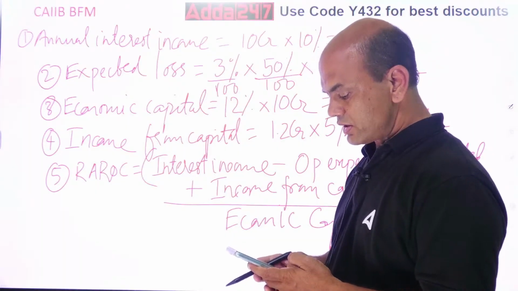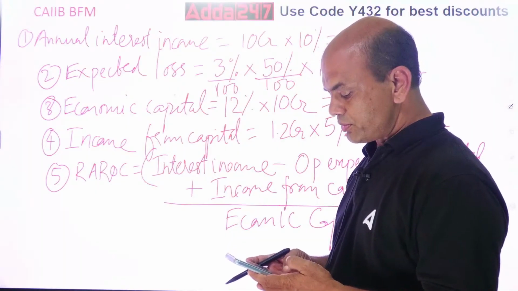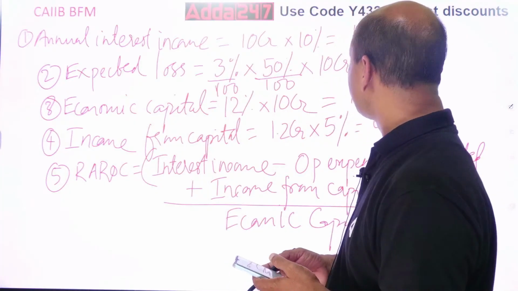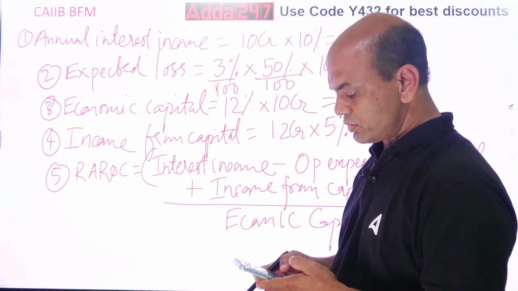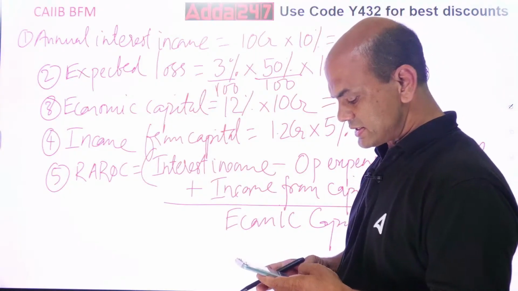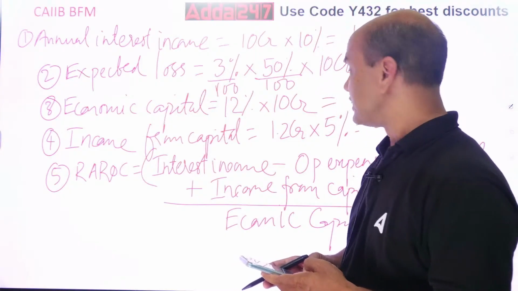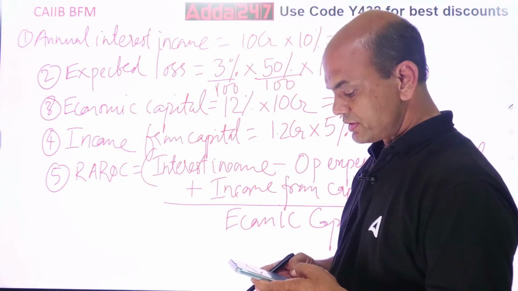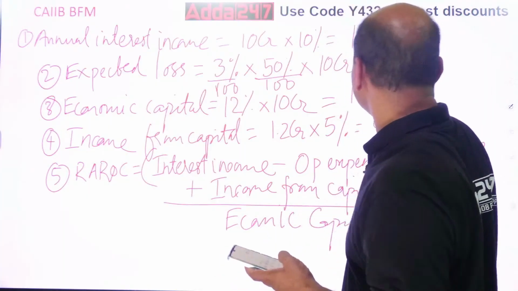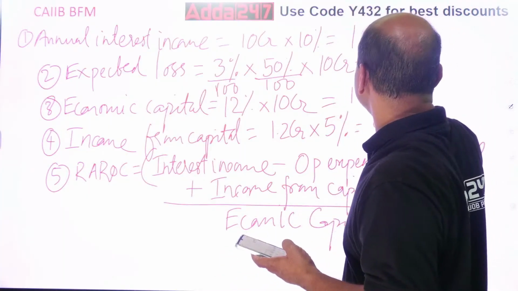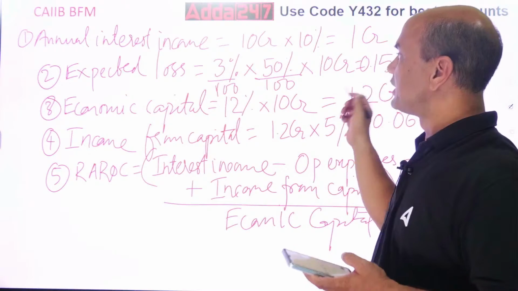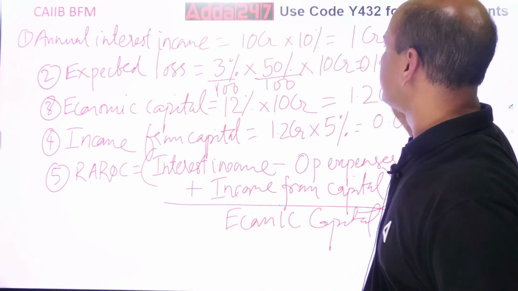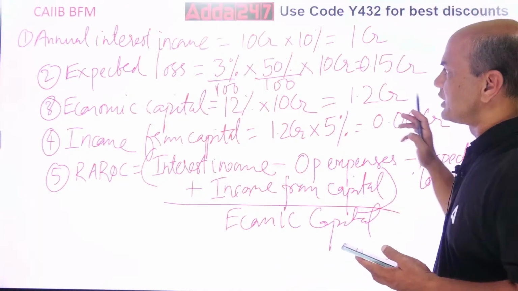So 0.015 into 10 CR. Let's keep it in CR only. So 0.15. That's what I was wondering, how come you are getting 15 as a loss? So 0.15 CR. Got it everyone?